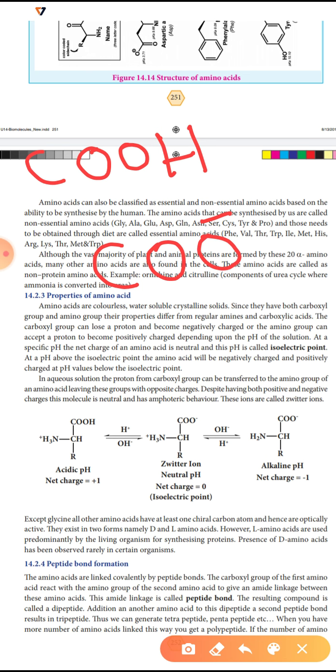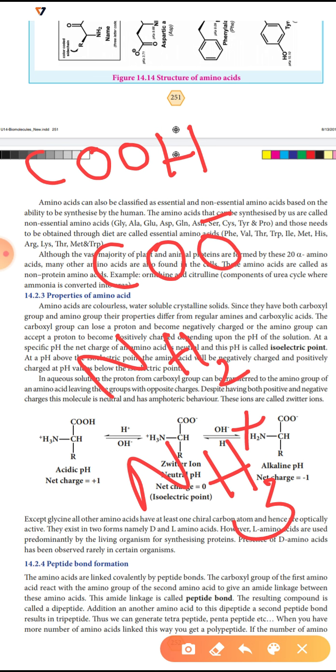Then the amino group can accept a proton. The amino group NH2 accepts that hydrogen and is converted into the cation NH3 plus.